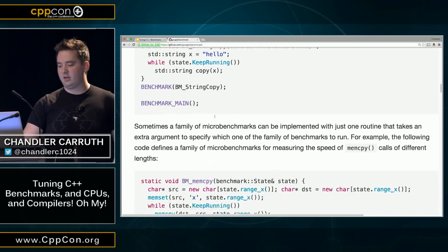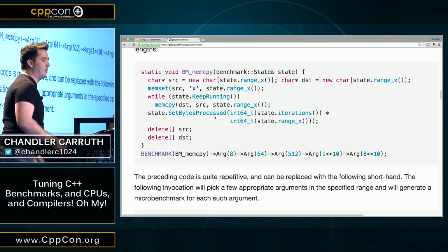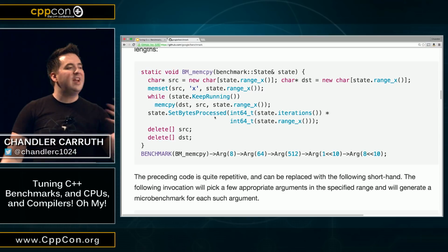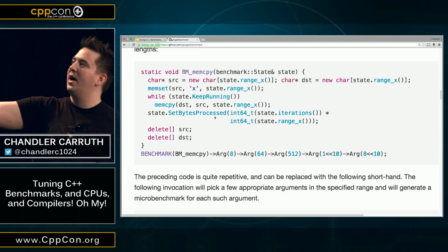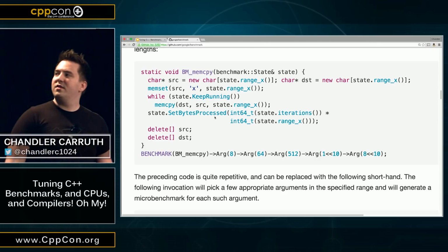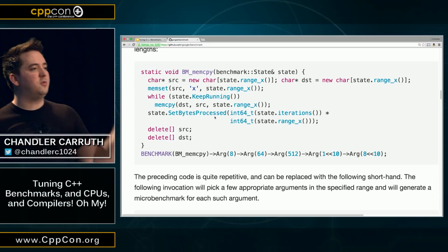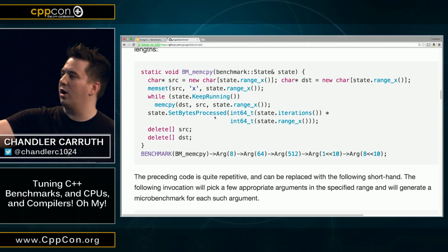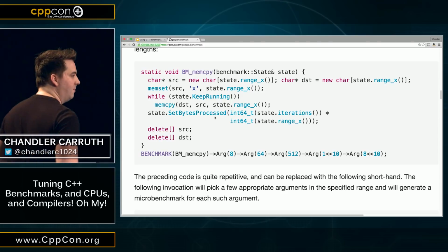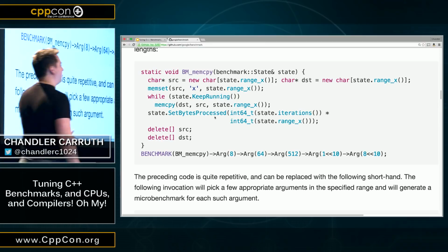Okay, so let's look at a little bit more fanciness just so that we understand how things work. You can also do some other fun stuff with this benchmark library. You can have ranges of inputs. So here we've got a range, X, around the state. And what this is doing is allowing you to control exactly what input space you benchmark. So you've got a bunch of arguments down at the bottom, right? These go into X. Make sense? Not rocket science here, right? So you can kind of get the input.